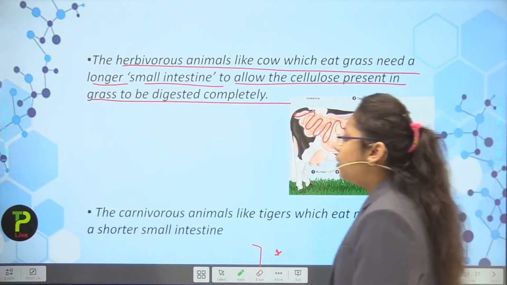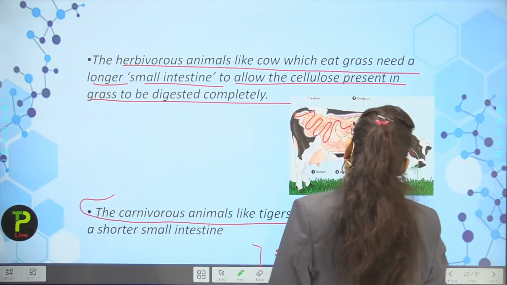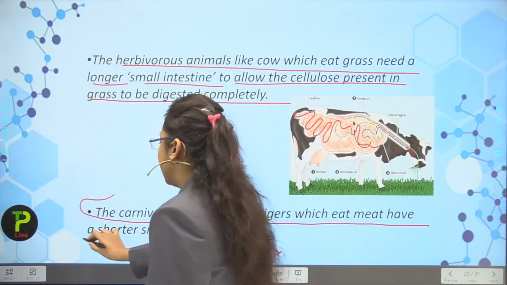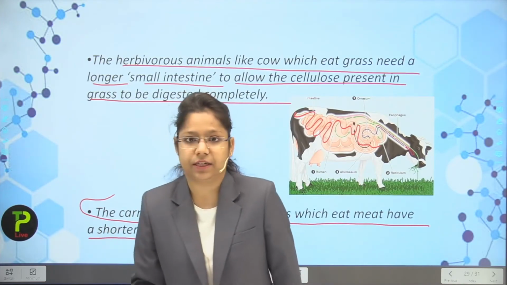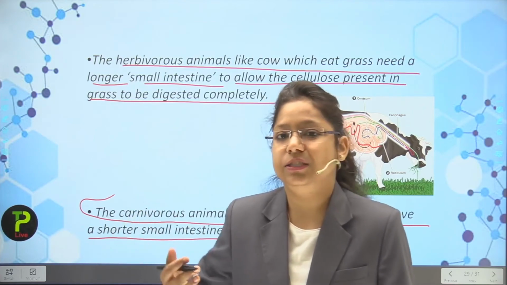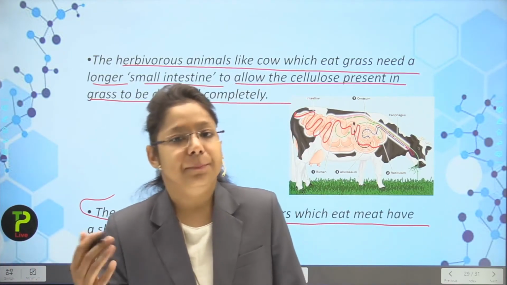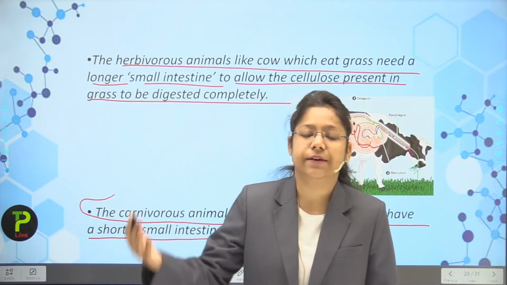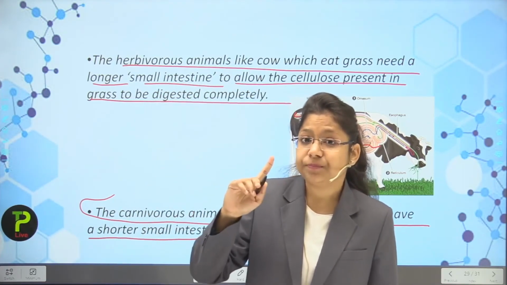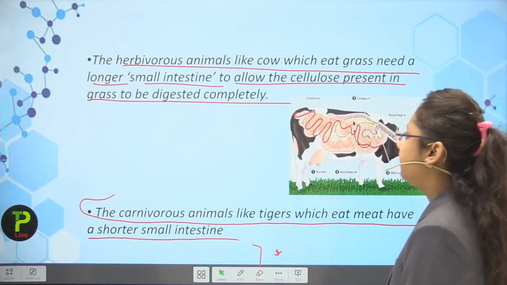Okay. Now, the second important fact is that carnivorous animals like tigers which eat meat have a shorter small intestine. So, meat does not have cellulose. So, they do not need a larger intestine to digest the meat. Okay. So, the carnivores have a smaller intestine and a herbivore has a larger intestine. So they are the two important facts.